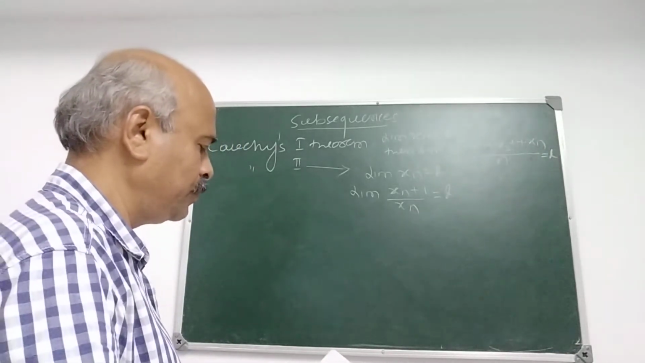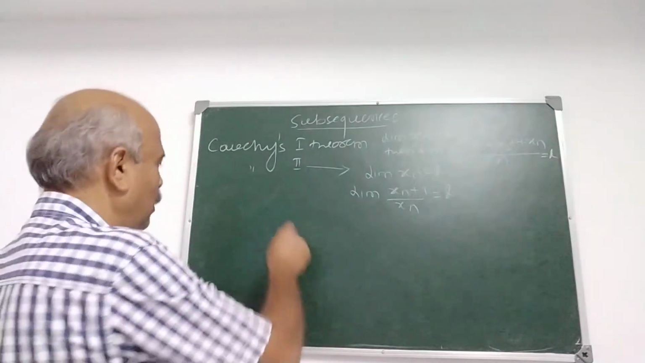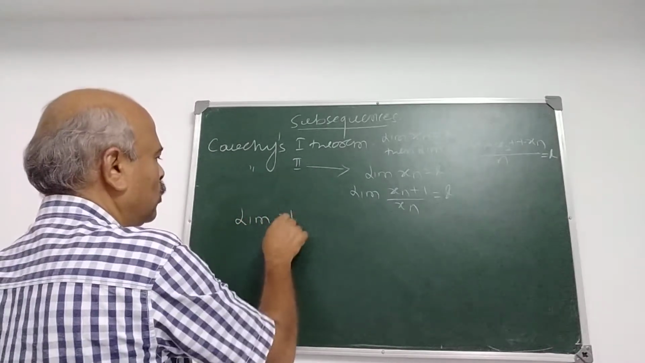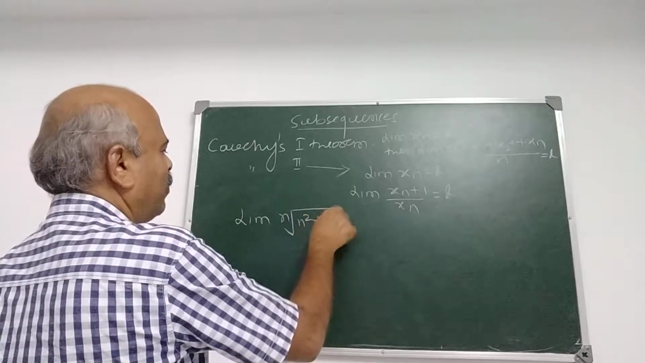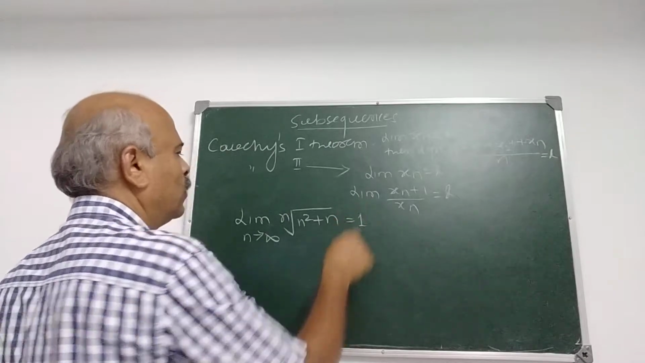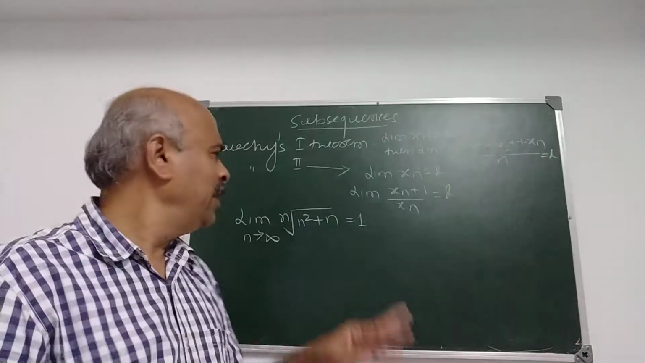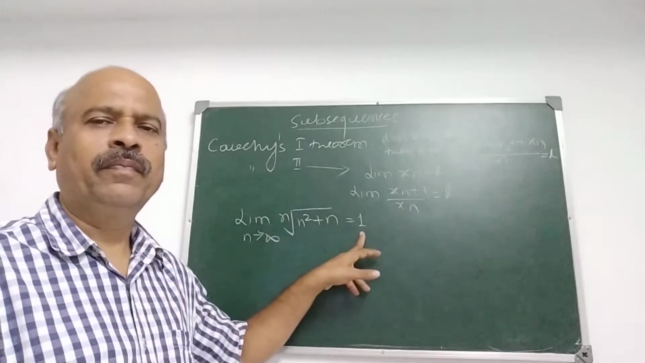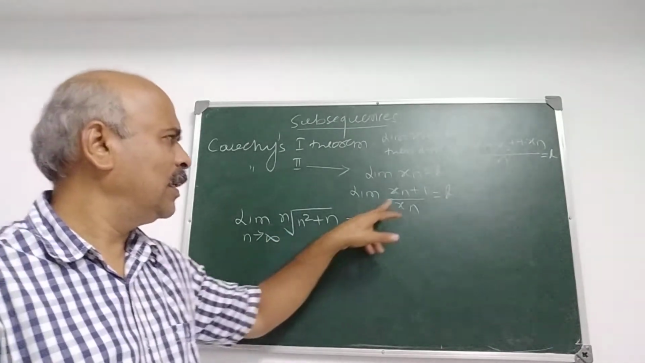The problem is: prove that limit of the nth root of n square plus n, as n tends to infinity, is equal to 1. Now which theorem is applicable here?